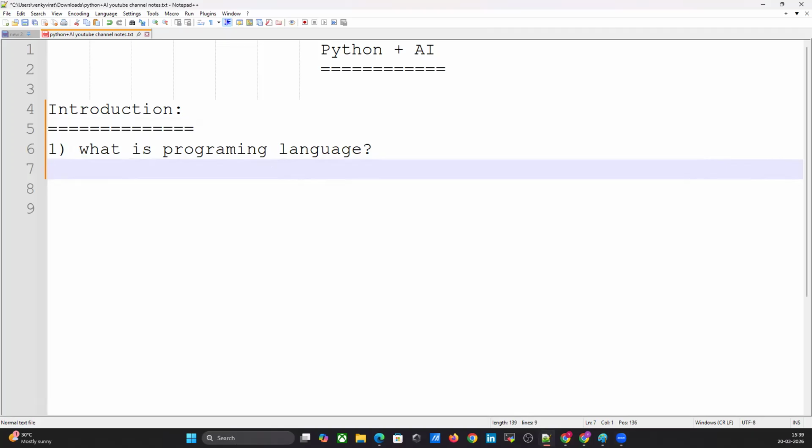Based on instructions, the chai person will give you a beautiful chai, right? Same thing. Based on whatever instructions you give, the computer will give an answer.